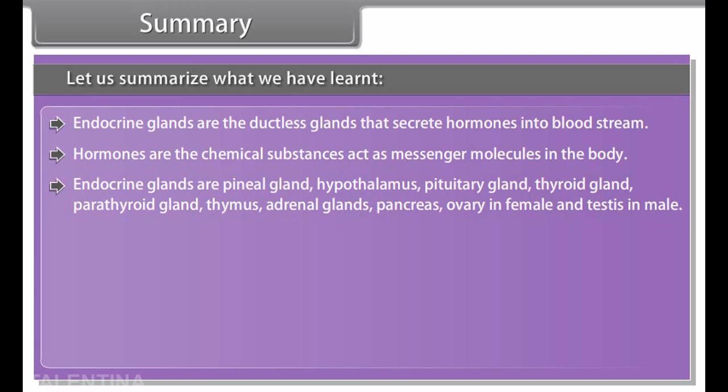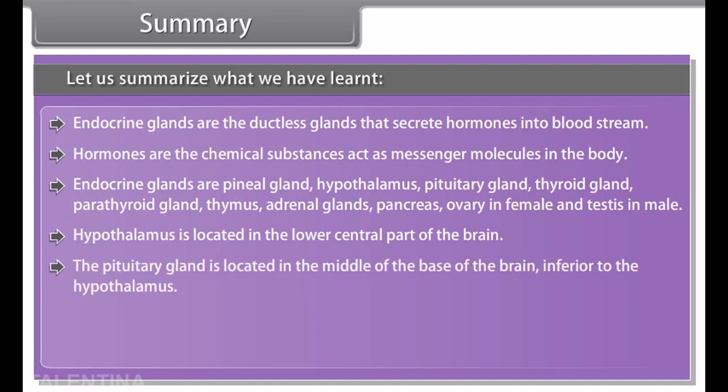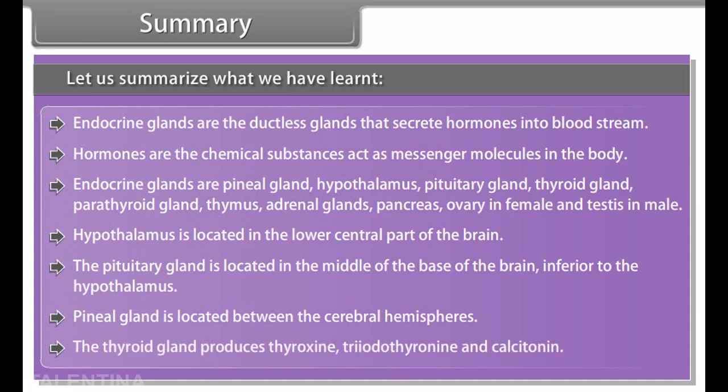Endocrine glands are the pineal gland, hypothalamus, pituitary gland, thyroid gland, parathyroid gland, thymus, adrenal gland, pancreas, ovary in female and testes in male. The hypothalamus is located in the lower central part of the brain. The pituitary gland is located in the middle of the base of the brain, inferior to the hypothalamus. The pineal gland is located between the cerebral hemispheres. The thyroid gland produces thyroxine, triiodothyronine, and calcitonin.